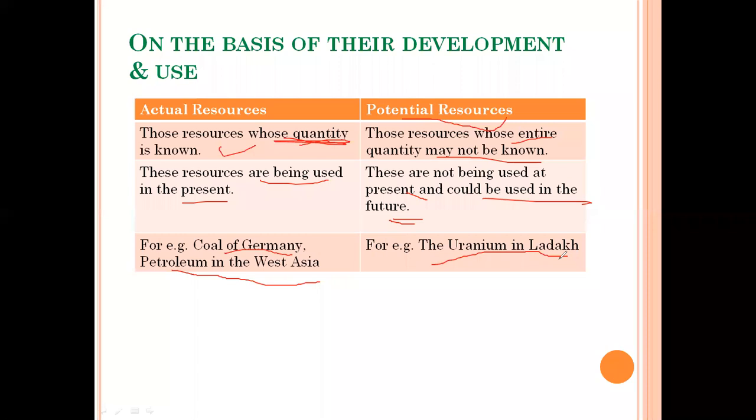So our scientists found that uranium in Ladakh, but they don't know the actual quantity of that resource, in how much quantity that uranium is present in Ladakh. They have no knowledge about it. So I hope the basic difference between the actual resource and potential resource is clear to you guys.